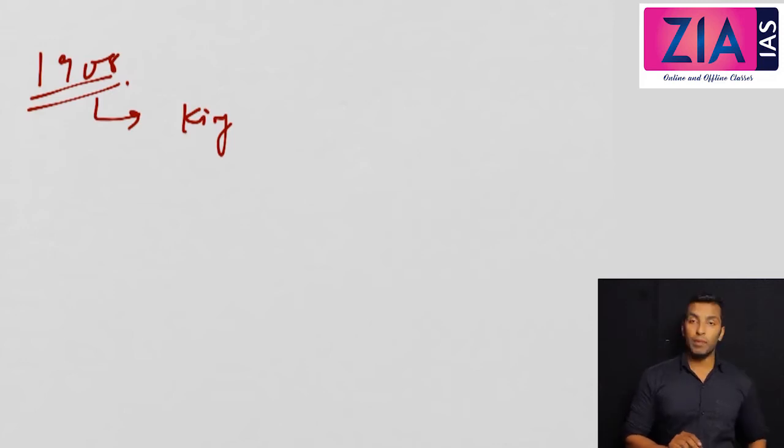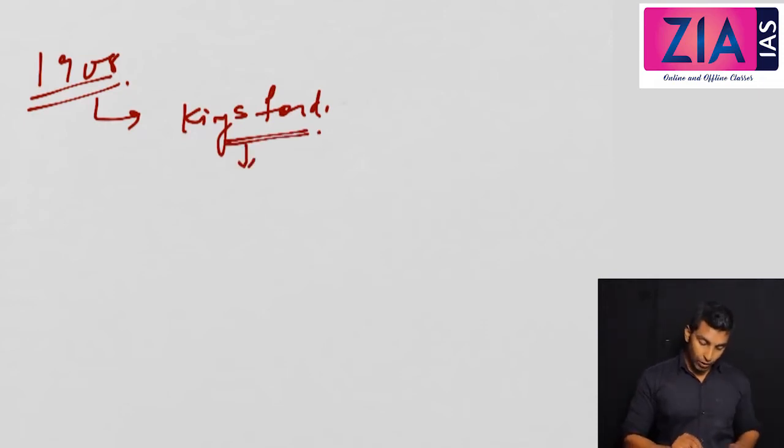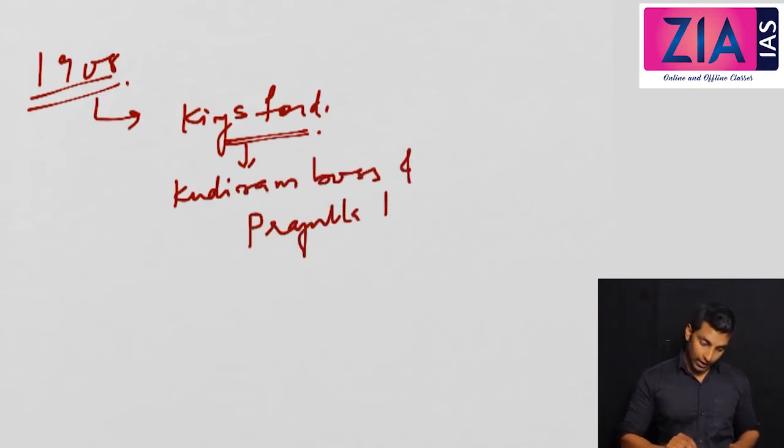In 1908, there was an attempt to kill Kingsford, who was the magistrate of Muzaffarpur in Bihar. Okay, so attempt to kill Kingsford, the magistrate of Muzaffarpur. Now who did this? That's important. Khudiram Bose and Prafulla Kumar Chaki.